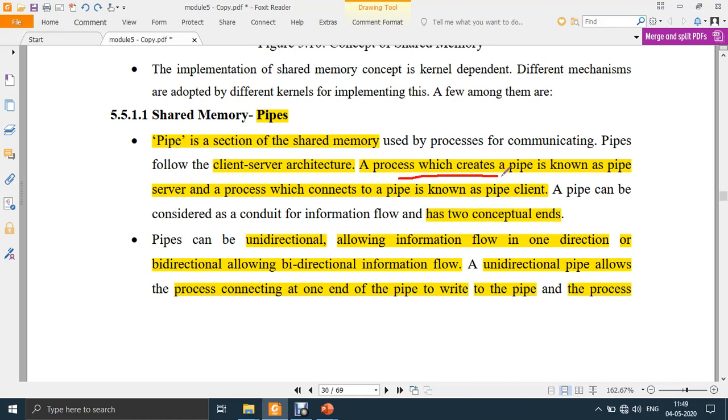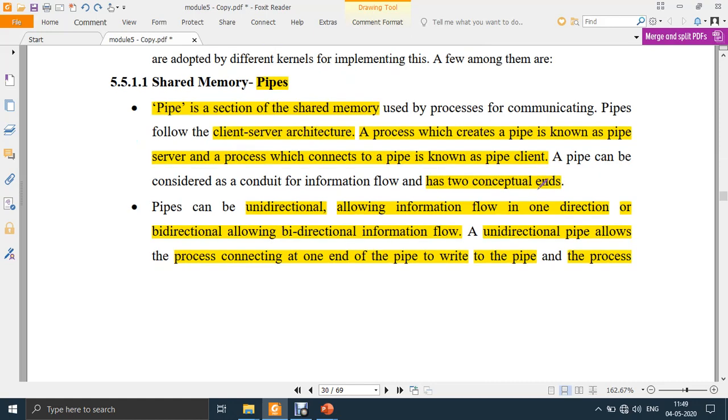A process which creates the pipe is known as the server, and a process which connects to a pipe is known as the client. So remember, the server is whichever process creates the pipe. A pipe can be considered as a way for information to flow and has two conceptual ends.